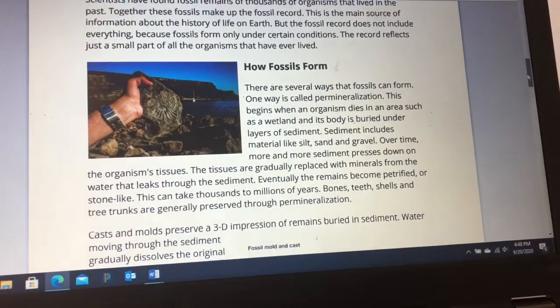So we have to remember that there were so many organisms that lived in the past that we don't have fossils of. We only have fossils of certain organisms. Only when the right conditions are present can fossils form. We are lucky today that we are able to find many fossils, but we are not able to find all the fossils from all the organisms that lived and died in the past. So let's continue reading how fossils form.